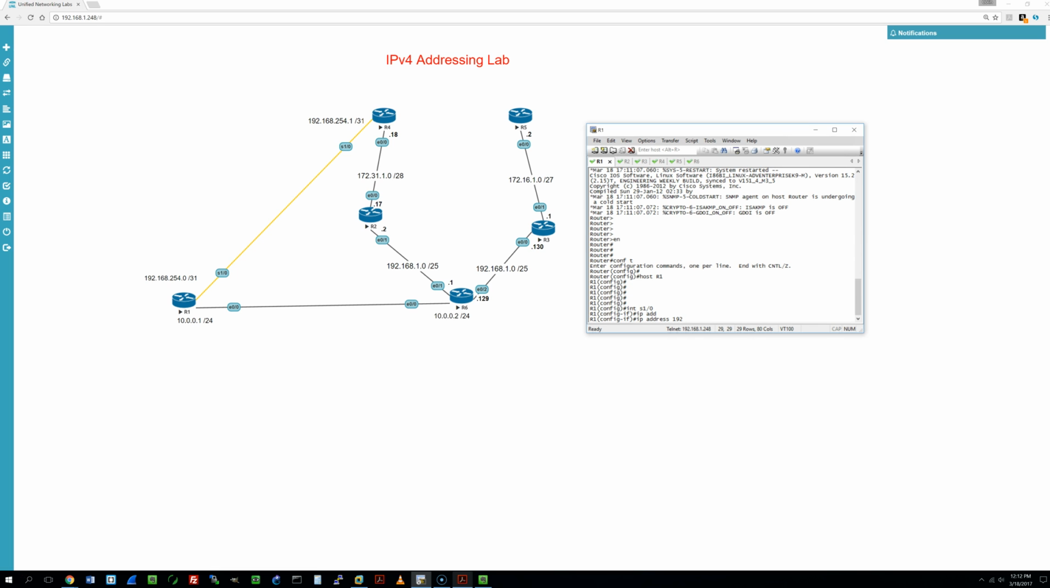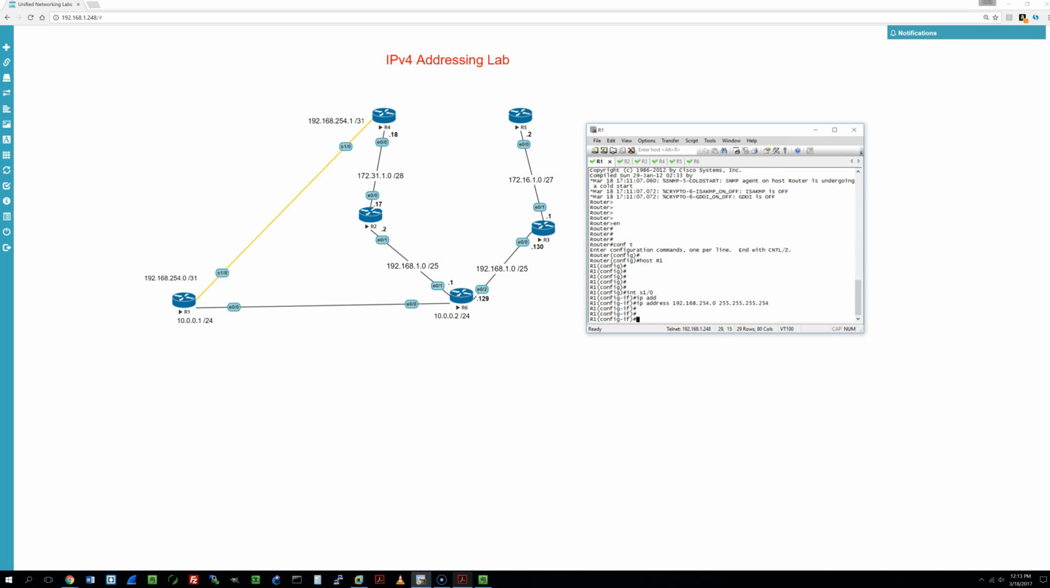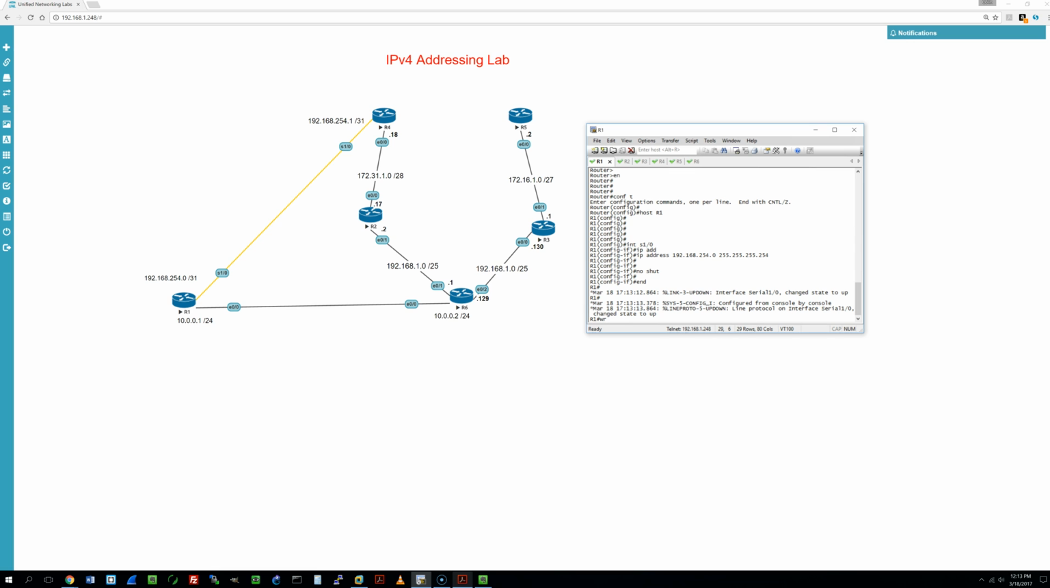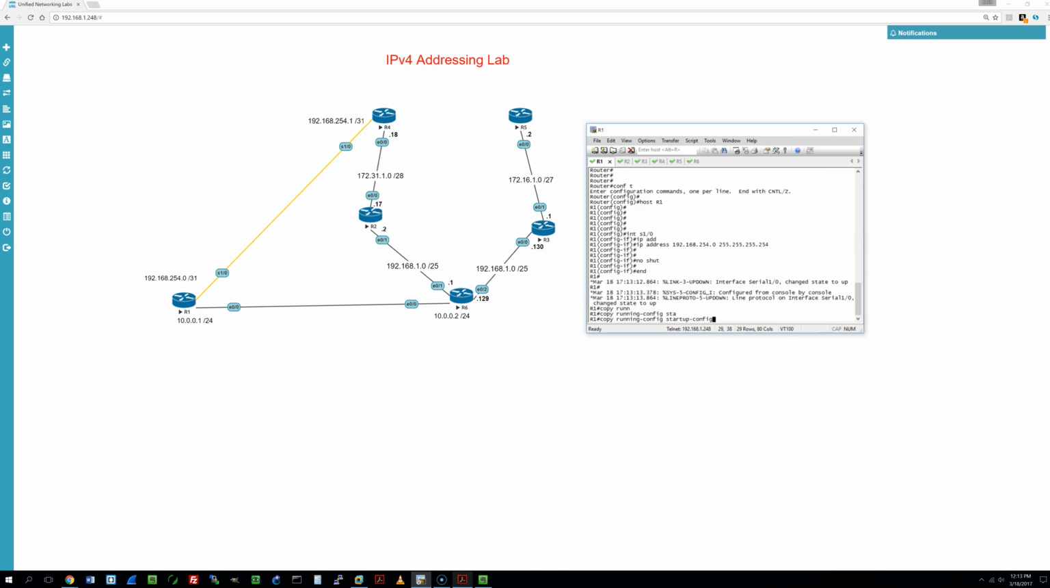So we can do IP address 192.168.254.0, and then it's a /31, so that's 255.255.255.254, because we're turning on every single bit except for the last bit, because there's 32 bits. Okay, and it accepts the command, and then we can do a no shut to turn the interface on. And then we can do a write memory, or we could also do copy running config startup config.